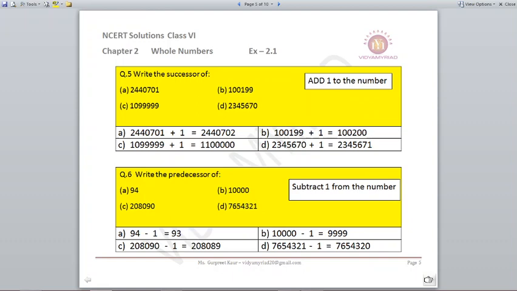Let's start with the predecessor. In the case of predecessor, we will subtract 1 from the number. You are given 94, so 94 minus 1 is 93. You are given 10,000. 10,000 minus 1 is 9,999. Then 208090 minus 1 gives you 208089. And 7654321 minus 1 gives you 7654320.